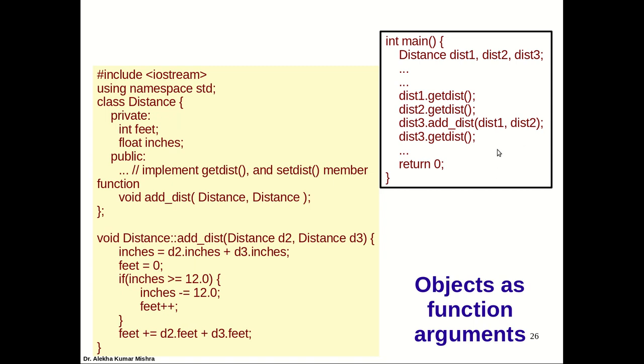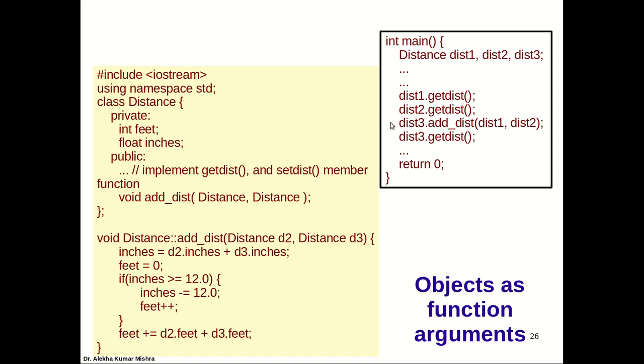These two distance objects will be added and stored in the data members of the object which has called it. So distance 3 is calling add distance. The sum of dist1 and dist2 will be stored in the data members of the object dist3.